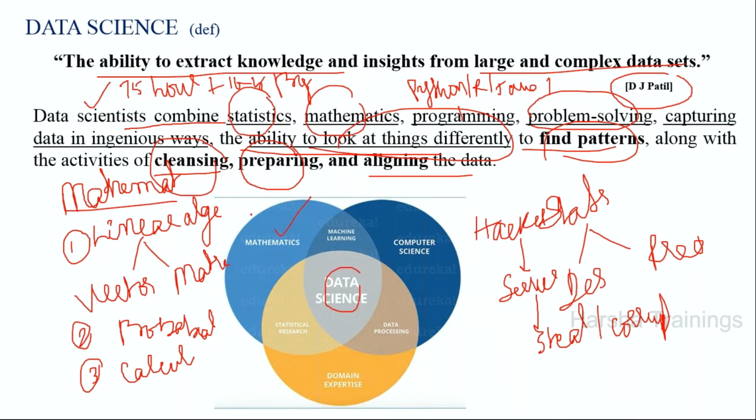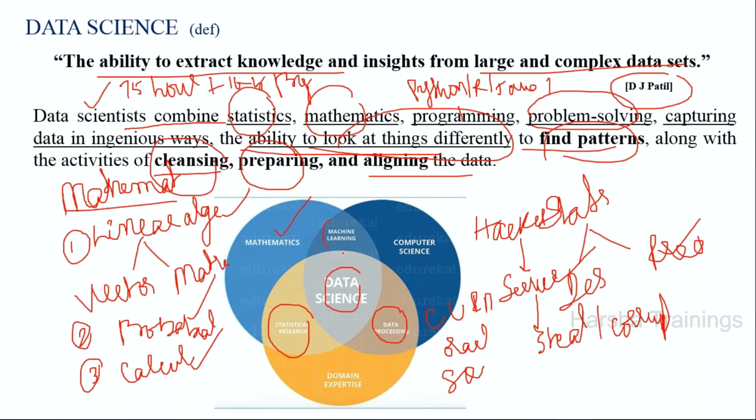I told you, in terms of linear algebra, probability, calculus. You should be good in statistics such as descriptive statistics and predictive statistics, and then you should be good in SQL. That means Oracle or SQL Server or MySQL, where they are called databases. You should be good in CRUD operations: create, update, retrieve, and delete operations.